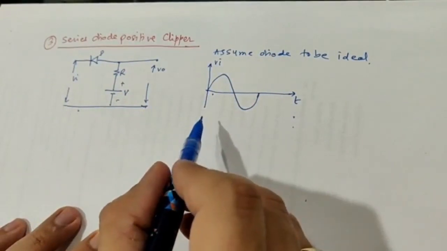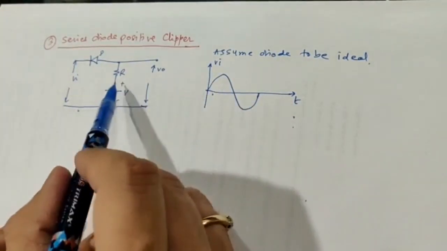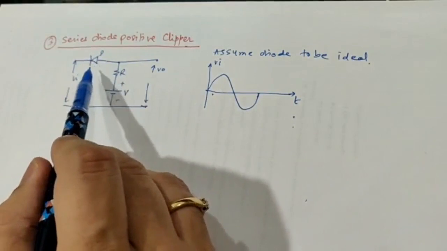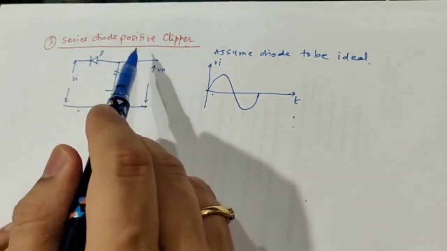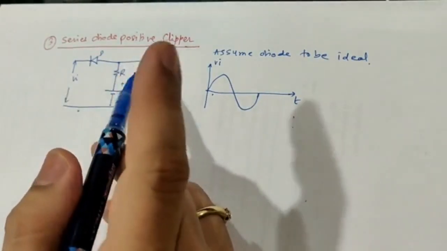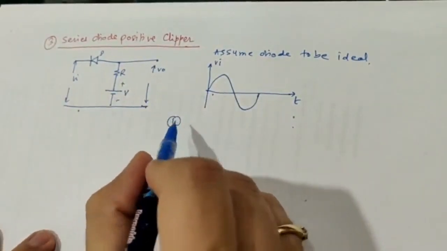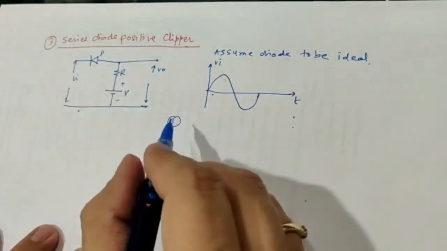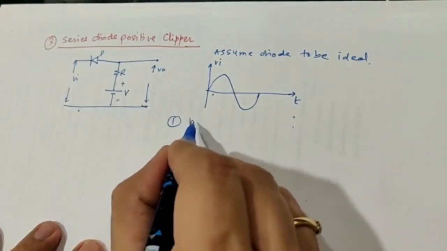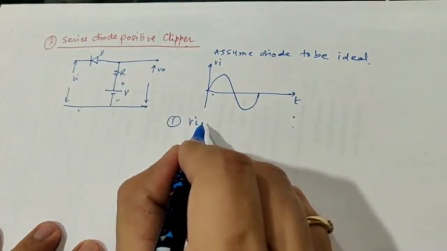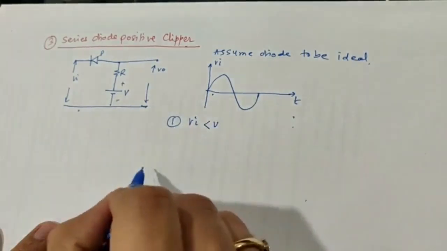So in this type of clipper, you can see that the diode is connected in series between the input and the output, and a battery is used, which is a positive battery, of course. So let us consider the cases that we usually take. The first case is input voltage Vi is less than V.